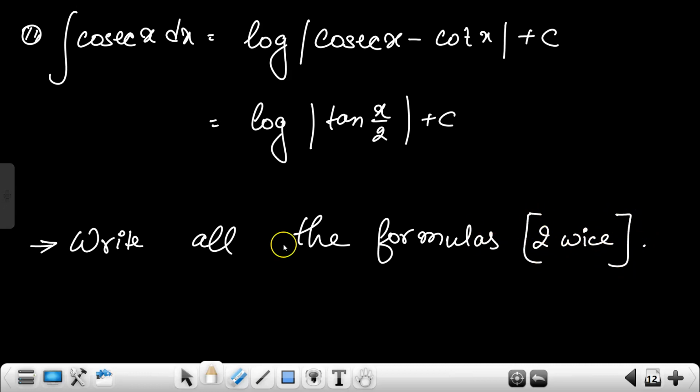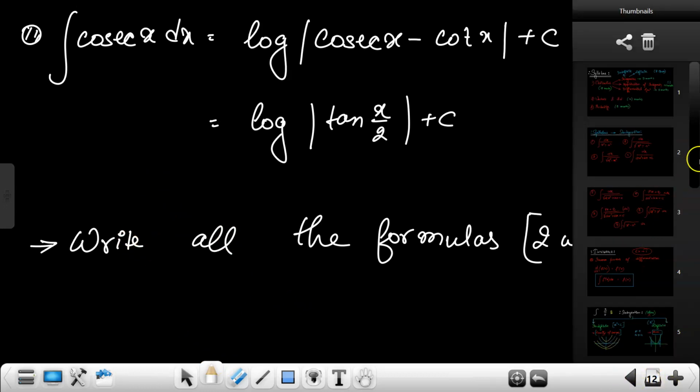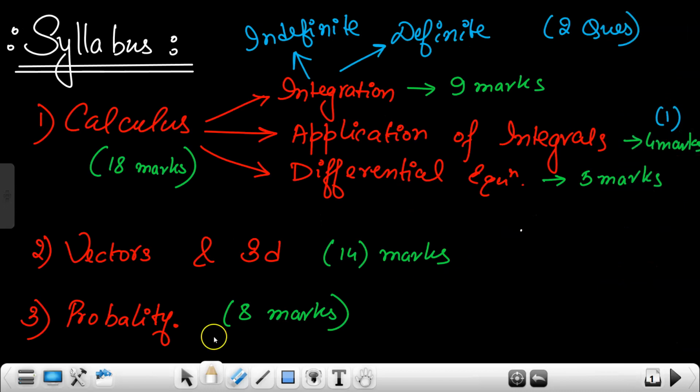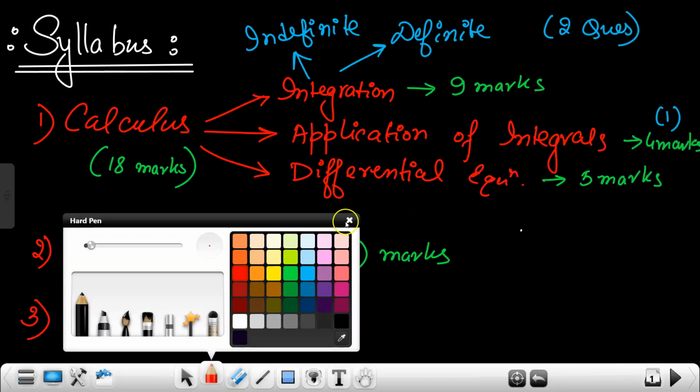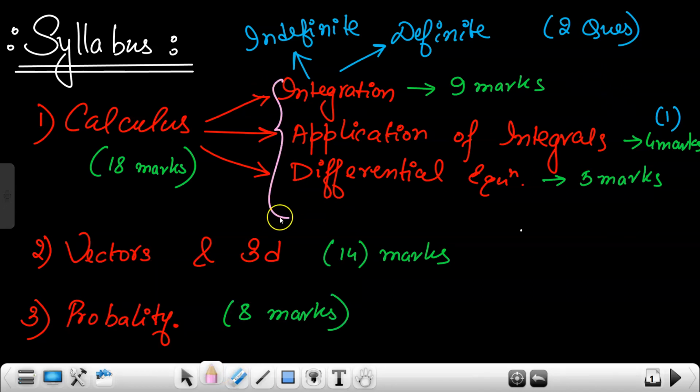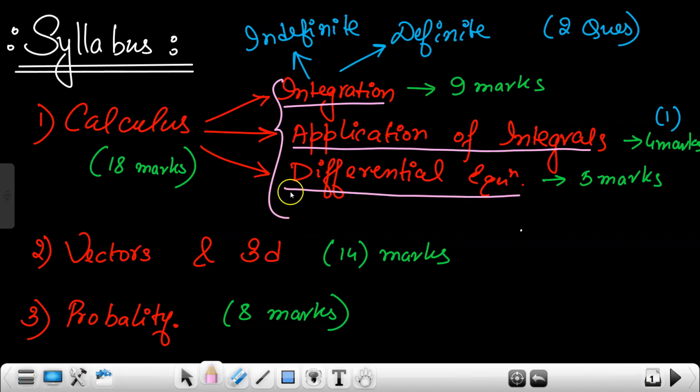Okay, so good way of writing. Anyways, why is this chapter important? Because this is covering three of your chapters. Calculus is everything. All these chapters are about the formulas you read in integrations. These three chapters will require integration. In integration, we will require the formulas of integrations. In application of integrals, we will require the integration formulas. In differential equations, you will also require the integration formulas. So how many marks will it give you? It will give you 18 marks. More than 50% of your paper. Sorry, less than 50% because it is out of 40 marks. Okay, so it's very important. You can see the weightage of calculus is so much.